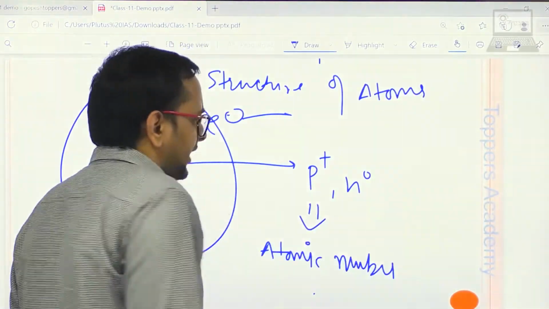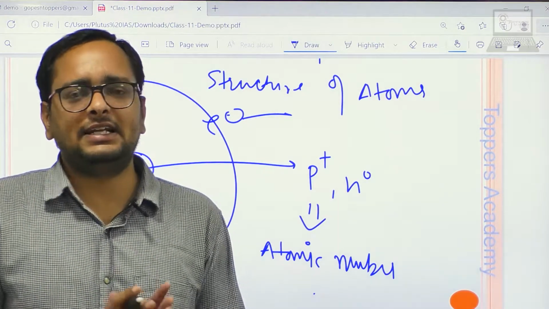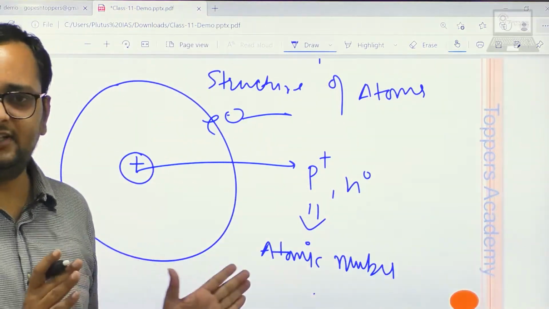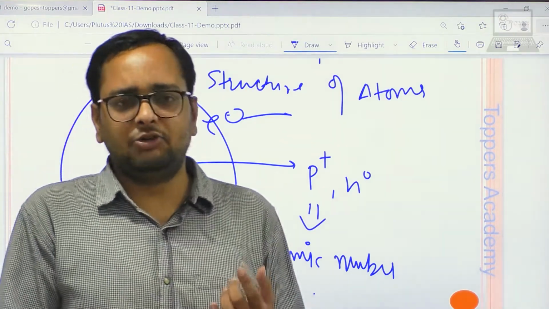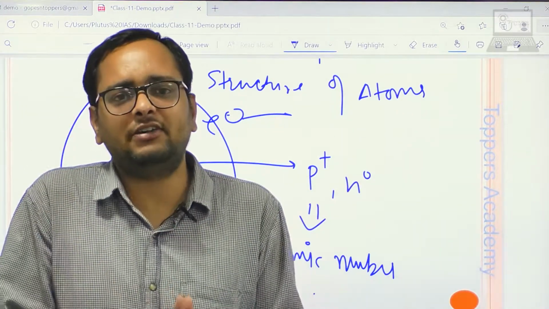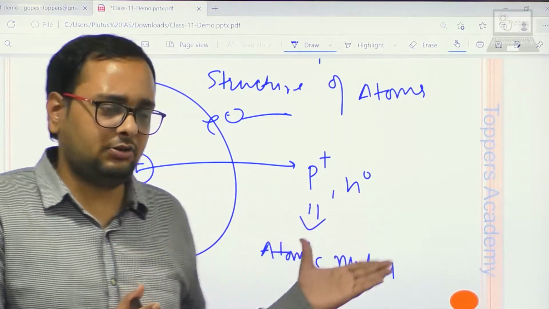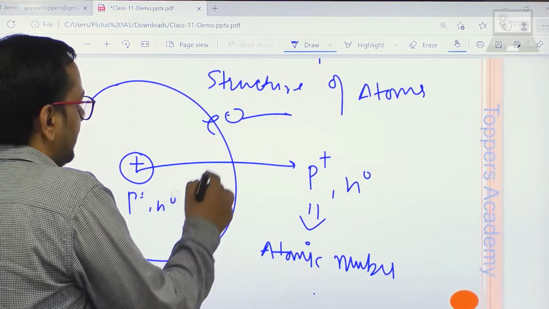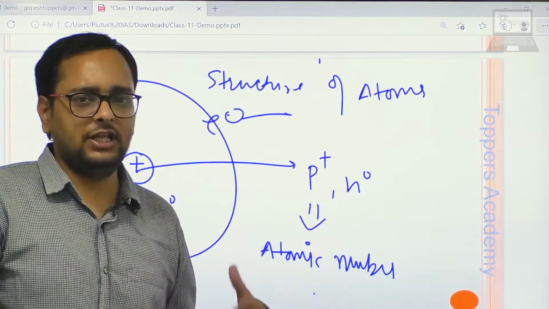The atom concept didn't come directly. Thomson and a lot of different scientists came and gave theories about it. We didn't know directly; first the electron was discovered, then the proton, then the neutron. Then J.J. Thomson came and said it looks like a watermelon, which is the plum pudding model. So it didn't come directly that this is the number of protons, here is the number of neutrons, and electrons are revolving around the nucleus. That we will leave for the next chapter.